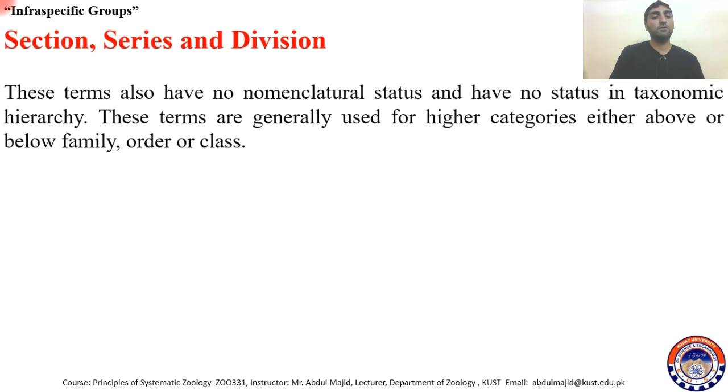Section, series, and divisions. These terms also don't have any nomenclature status and have no status in the taxonomic hierarchy. These terms are generally used for higher categories, either above or below family, order, or class level. For example, we use the term section or division for a family group, or for orders, or for classes, or for phyla, or whatever.